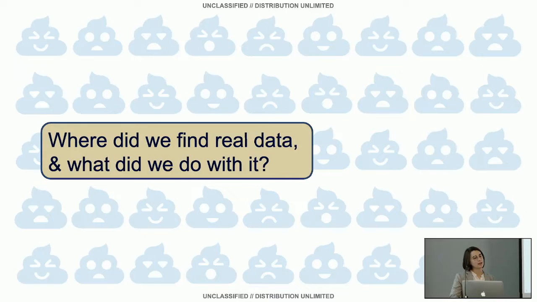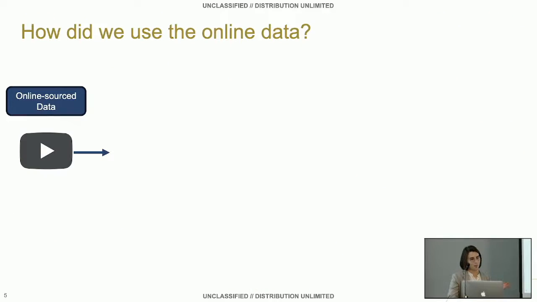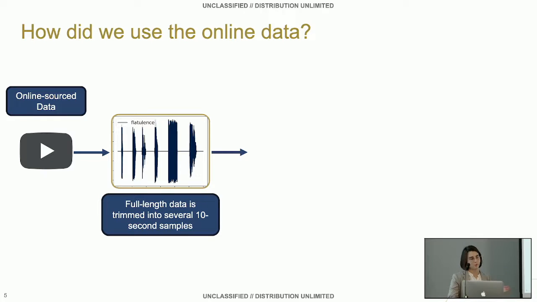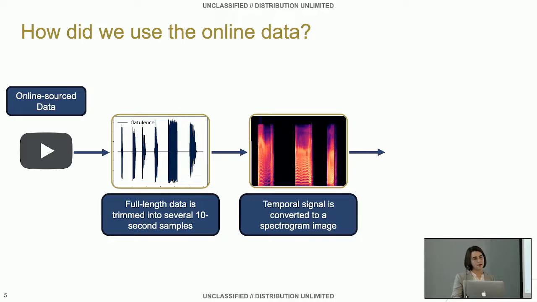So in terms of where we found our data and what we did with it, we got our data from publicly available sources like YouTube and SoundSnap, YouTube primarily. We did not know anything about the folks that made those sounds originally. Again, we would get full-length videos. Some of these were 10 hours, so it's amazing what you can find on YouTube in terms of sound. We cut those up into 10-second samples, and then we convert those to spectrograms, as I mentioned.